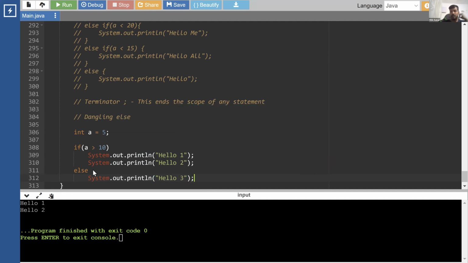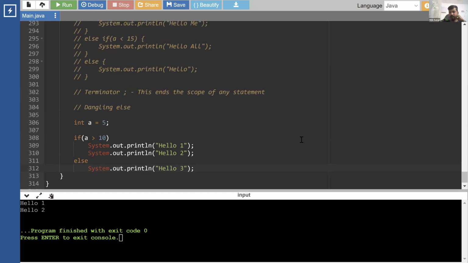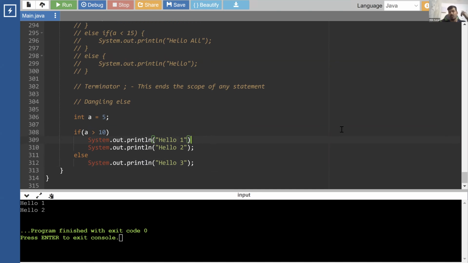So what is going to happen? Is this else going to be a part of the if? Is this an error? No, it doesn't work that way. We cannot write a System.out.println without a semicolon, so it will give you an error, missing semicolon. So you just put it inside curly brackets, that's the only way. Now this is an error because the else has to always be a part of an if else ladder. Wherever the if is starting, else can only be associated with that.